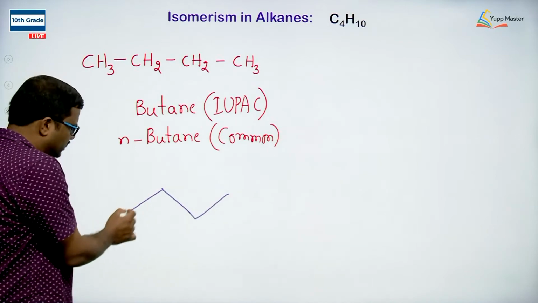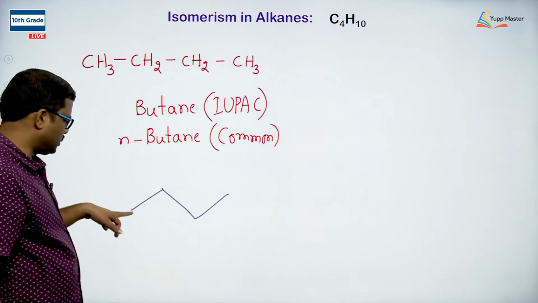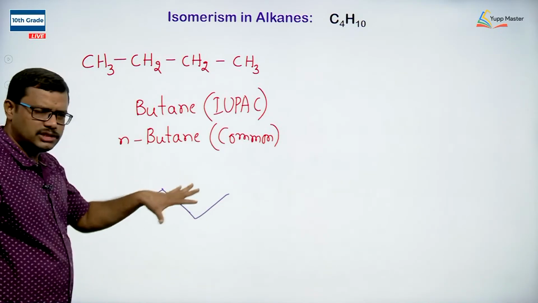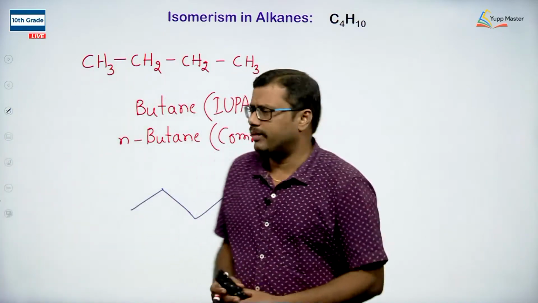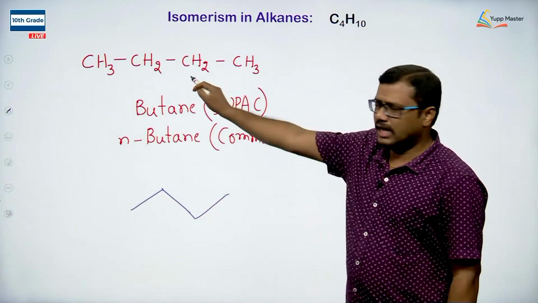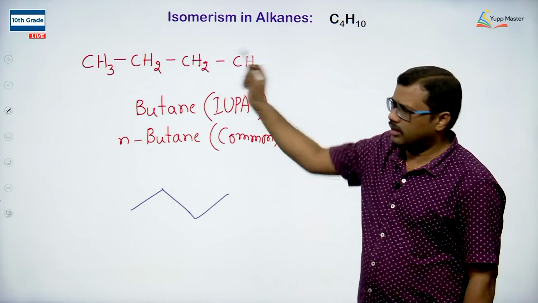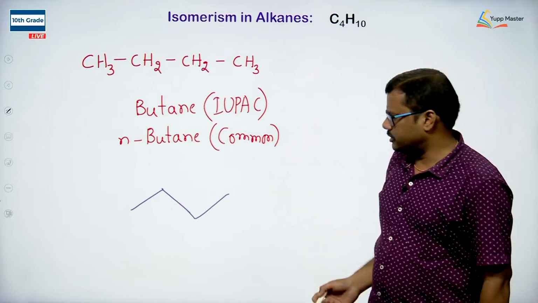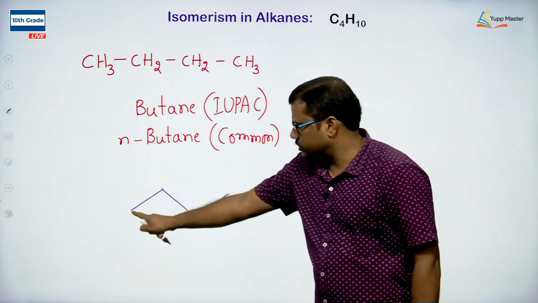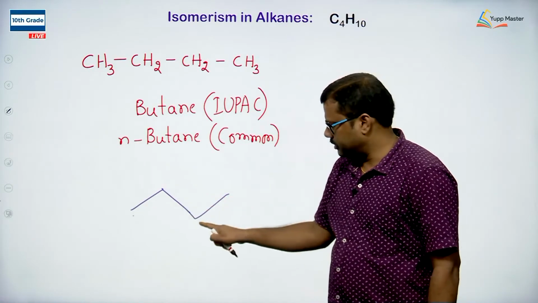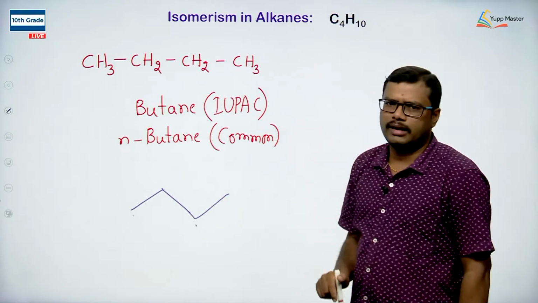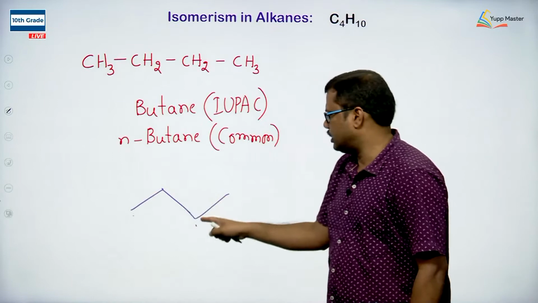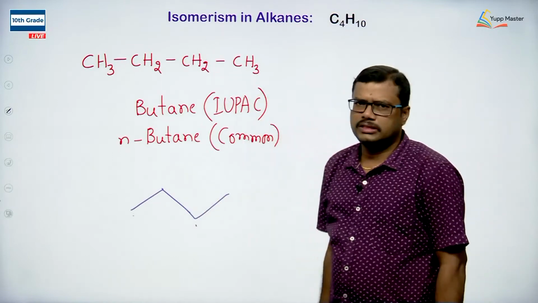Here this chain has 4 terminals, first one, second one, third one and fourth one. Since we are writing in this fashion, it has 4 carbon atoms. So this is the correct representation. This is the normal representation in expanded form, showing all the carbons and hydrogens. But when we want to omit the carbon and hydrogens, we can write in a zigzag fashion. This corner is 1 carbon, this is 1 more carbon, and this is 1 more carbon atom. So we can represent the same molecule in this fashion. Just look at the number of turns, 1, 2, 3, 4. So 4 carbons are present. So this is butane.